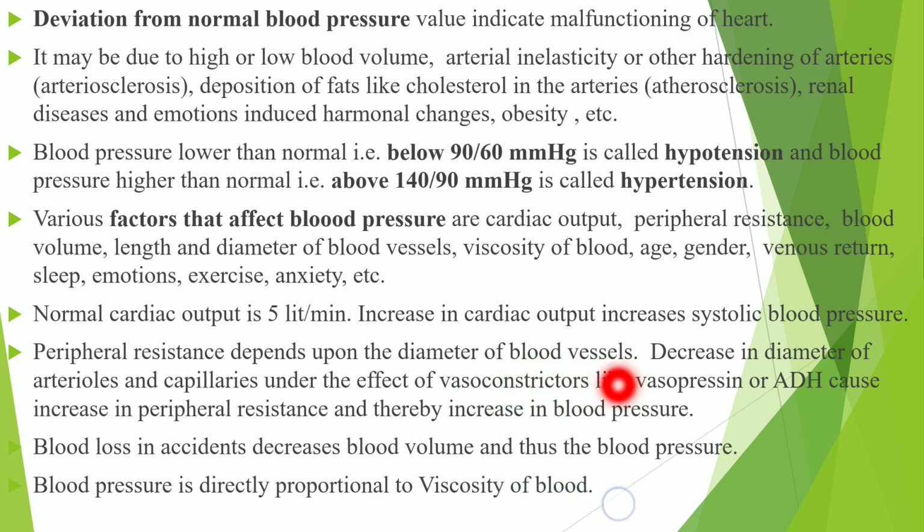So blood loss in accident can decrease the volume of the blood in the body and thus blood pressure also decreases. The blood pressure is directly proportional to the viscosity of blood. Means in blood, what is the content of the various materials which can decrease or increase the viscosity, and it also shows direct effect on the blood pressure.